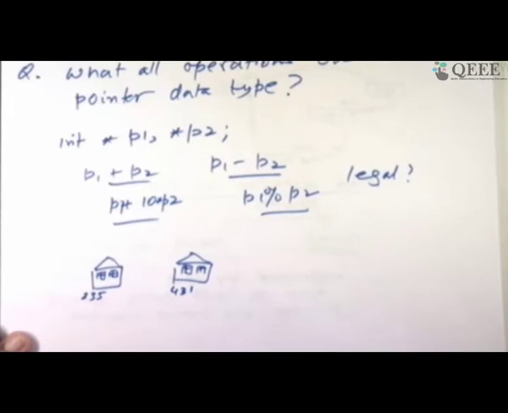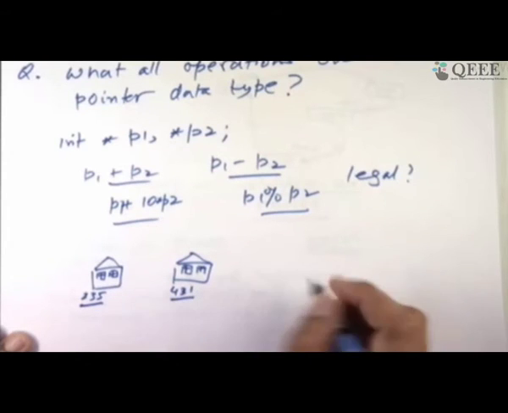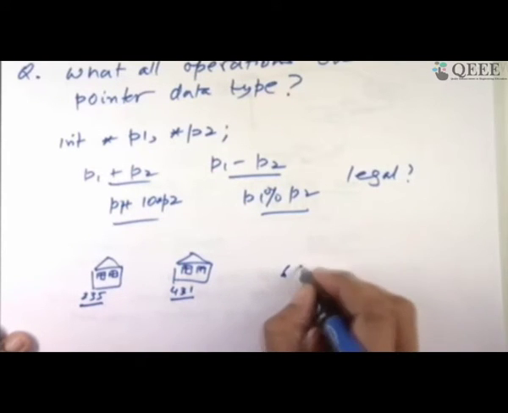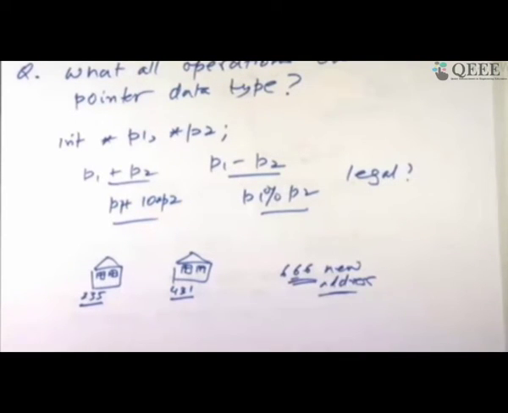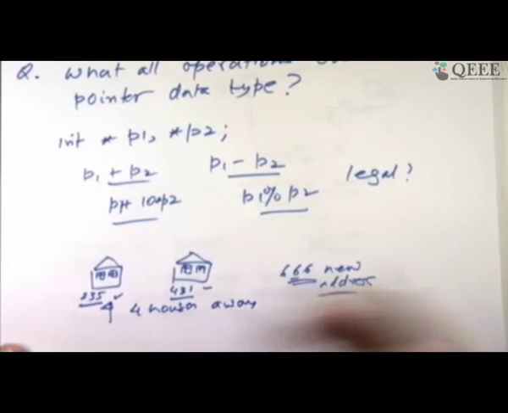If somebody says, I want to produce 235 plus 431 and therefore produce 666 as a new address, there is no guarantee that firstly such an address will exist. It doesn't make sense. So mostly in the address world, taking two addresses and adding or multiplying doesn't make sense. What would make sense? I know 235 and I can say 4 houses away, please take me there. Or it is 10 houses away.